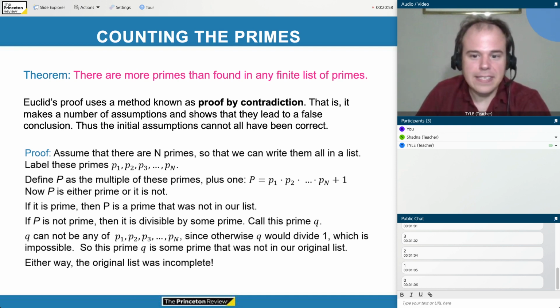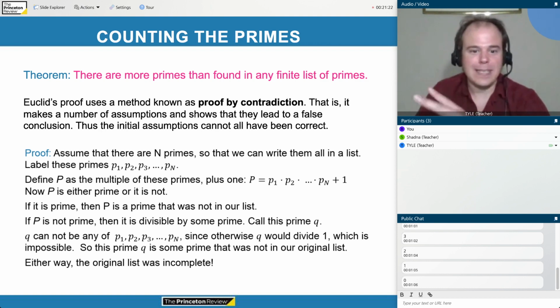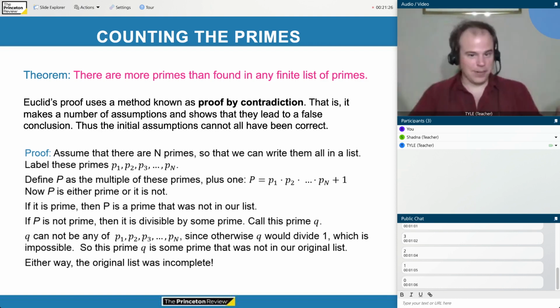Now, define this number P as the product of all of the primes in our list, plus 1. So P equals p1 times p2 times p3 times p4 times p5 up to pn. Okay, so it's the product of all of the primes in our list. And then we add 1. So now there are 2 possibilities, all right? Either P is prime or not.